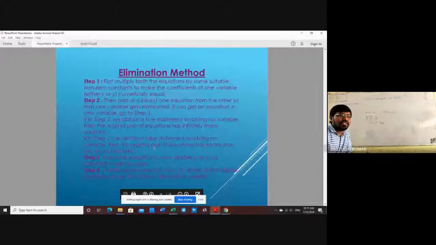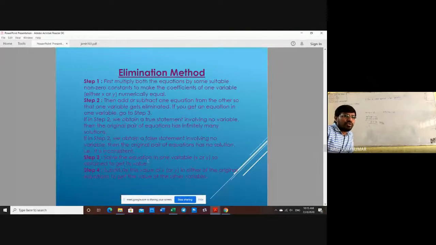So, a false statement in step number 2: if you get a false statement involving no variable, the variables are gone and a false statement has come, then there is no solution in that situation. If you are having one solution, then normally the solution will come. So next, solve the equation in one variable.